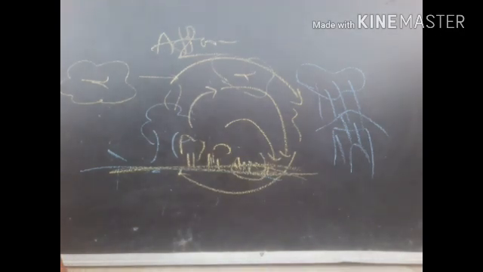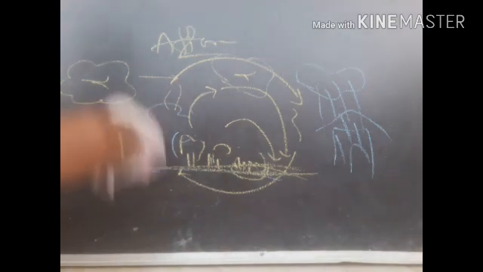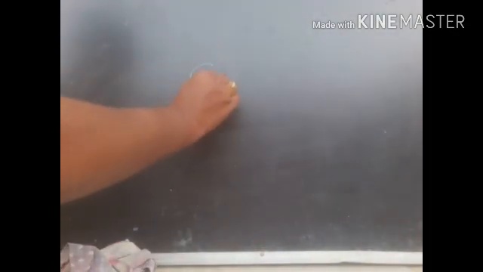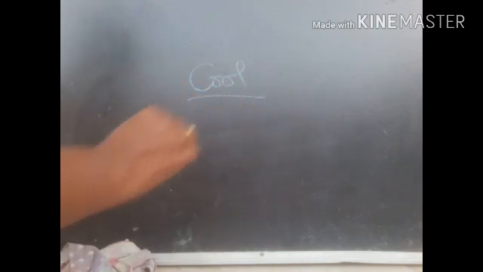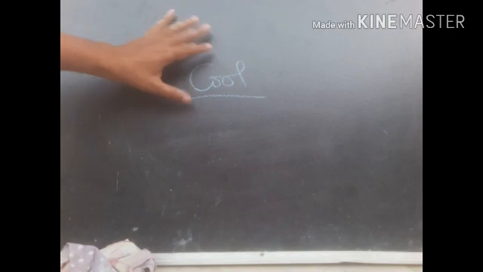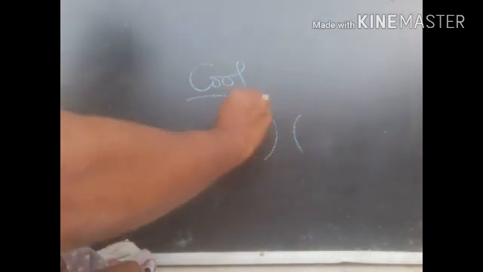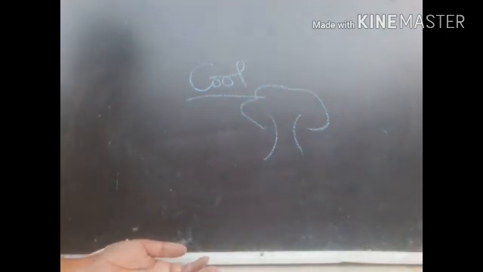And the next use of forest. Forest keeps the earth cool, or otherwise the climate cool. How does it maintain the coolness? Listen, the plants transpire vapor. When they transpire the vapor, we know that they form the cloud.